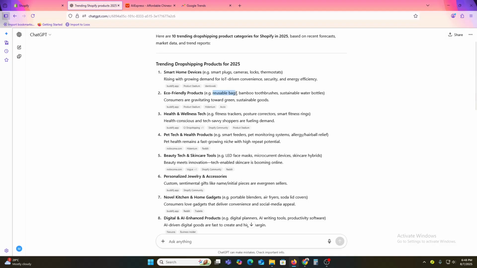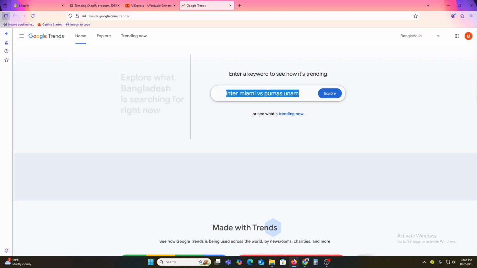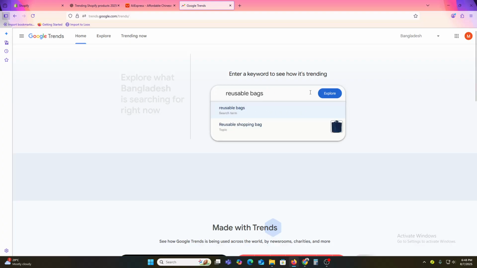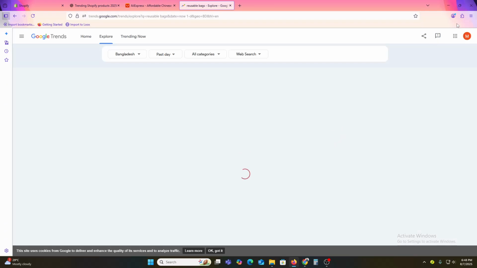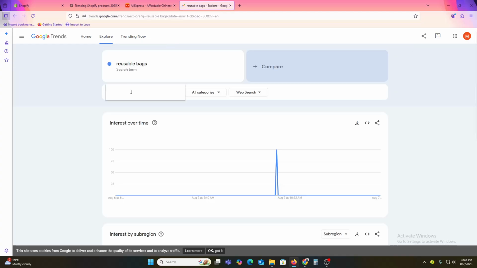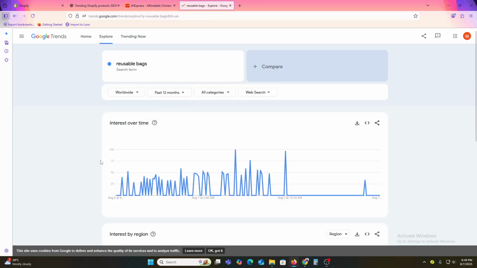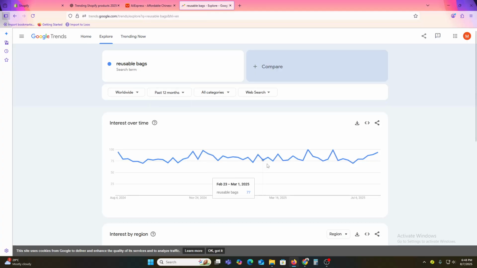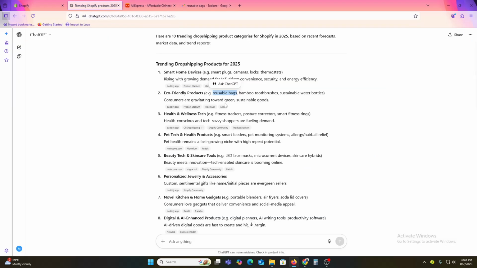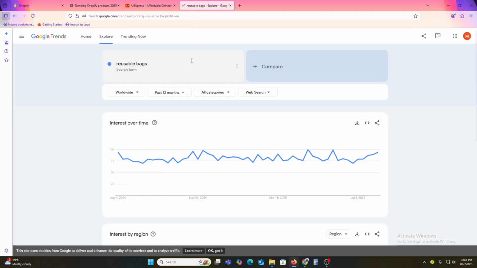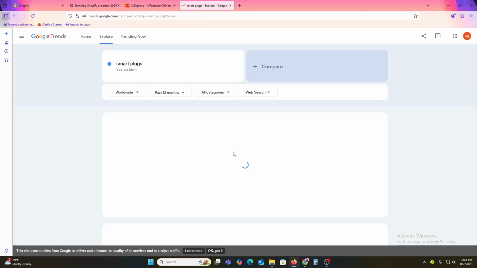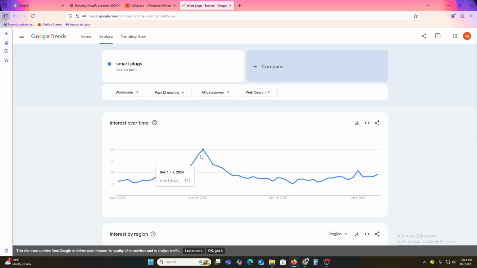So let's copy this, reusable bag, and see the trend of that. Just click explore, and here I will make it worldwide and the past 12 months. You can see that it is quite good. Similarly, you can do this with smart home devices like smart plugs, or you can go with locks. I will click plug here, and you can see it is quite good.